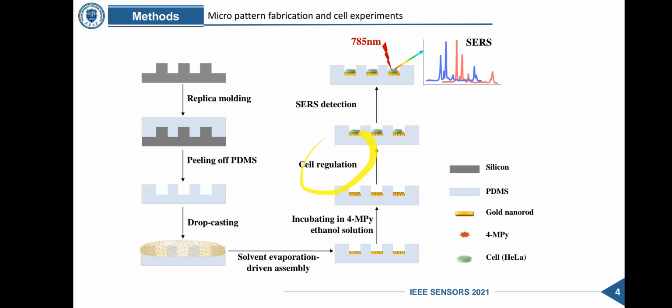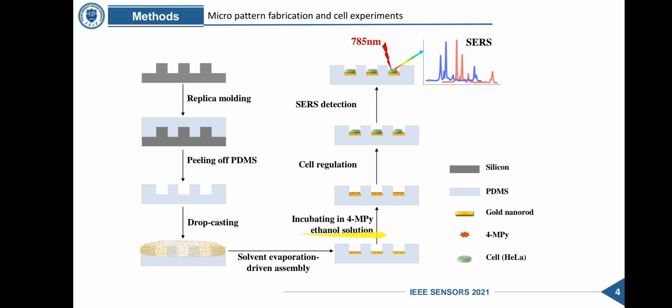This slide shows the process of the fabrication of our dual functional platform and the cell experiments. Due to biocompatibility, transparency, and stable physical and chemical properties, PDMS material is selected for the micro pattern. Briefly, the PDMS microstrip pattern was fabricated by standard soft lithography method.